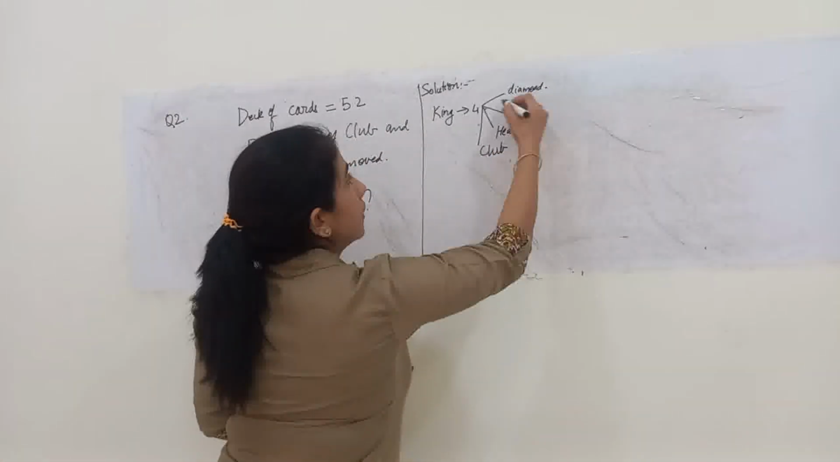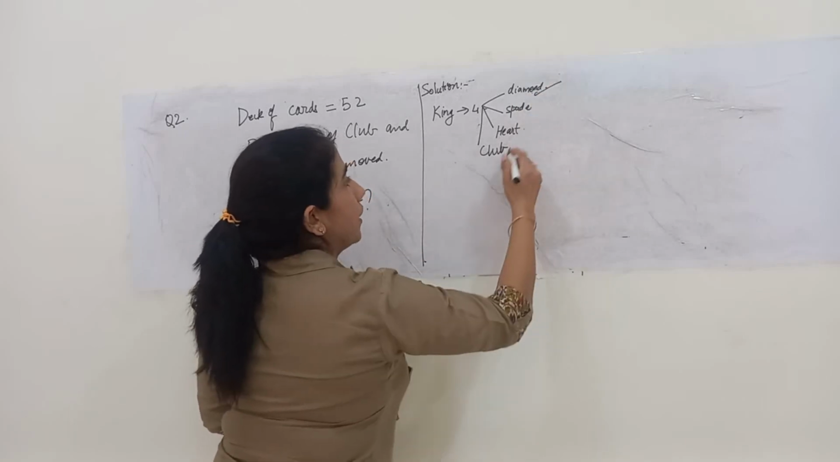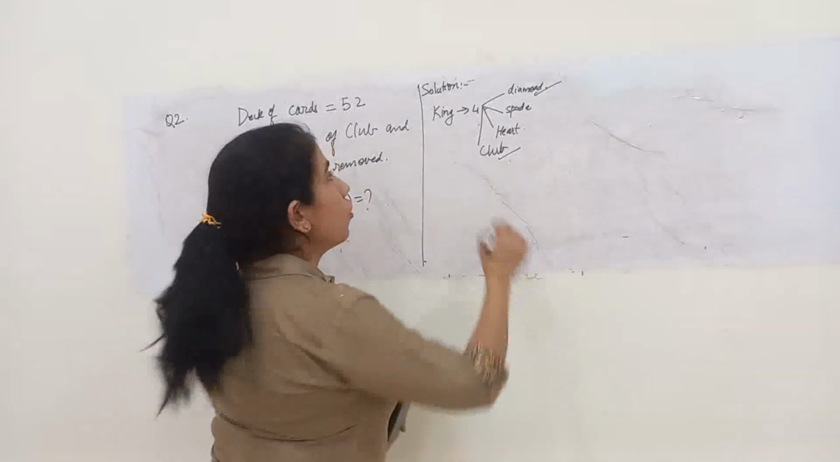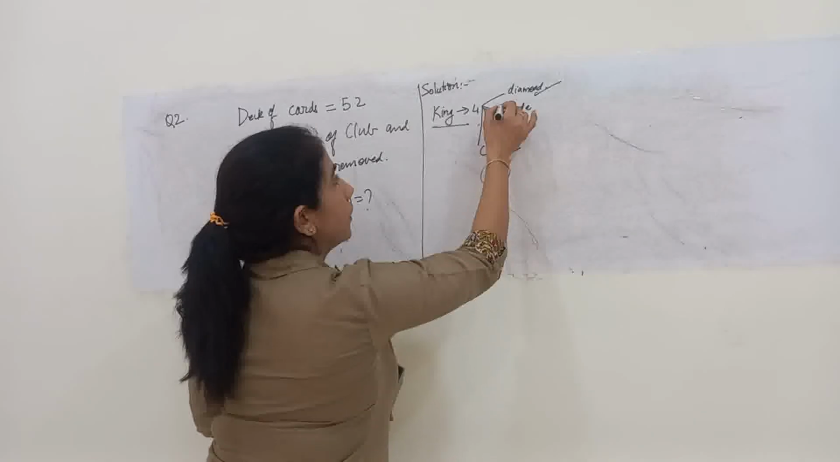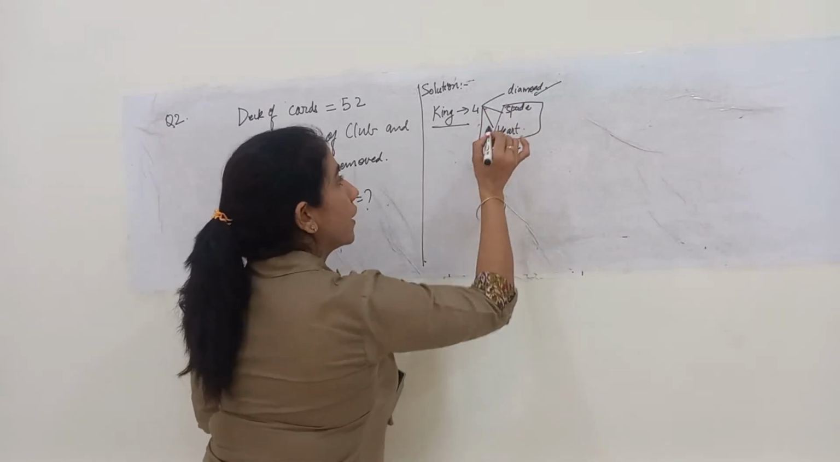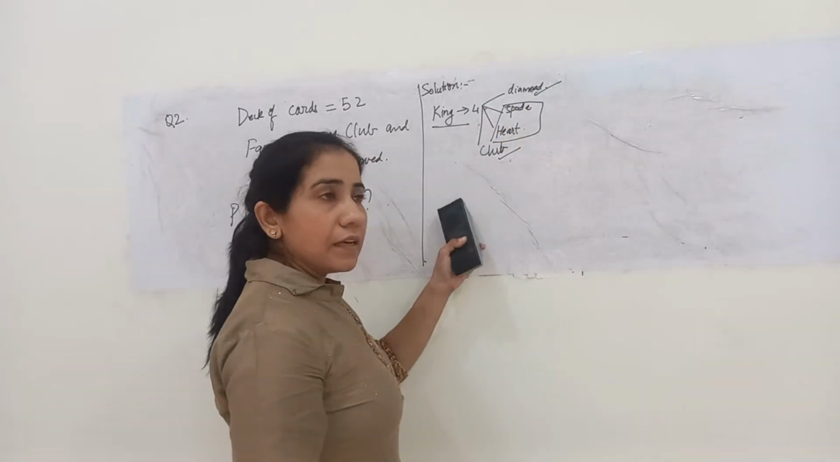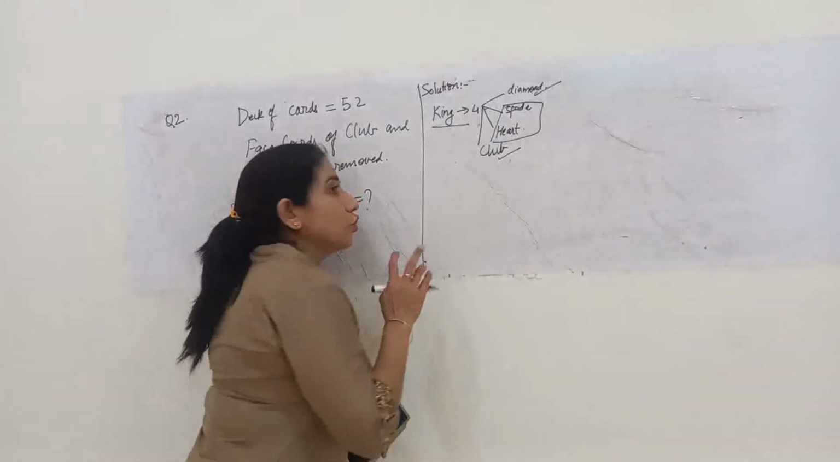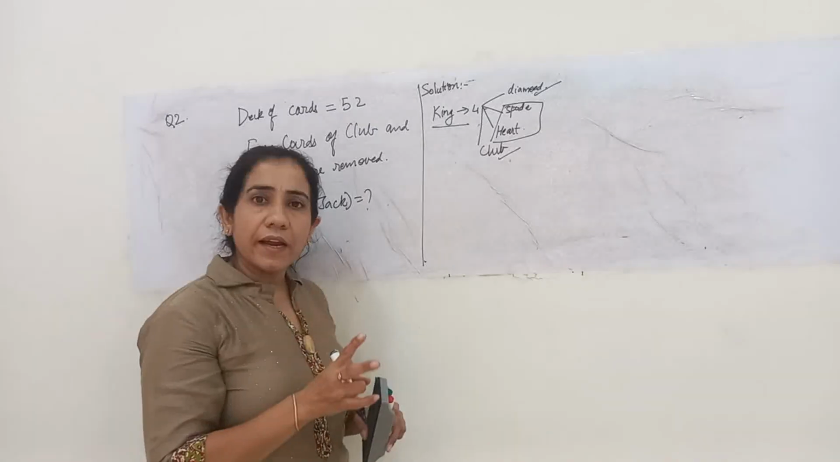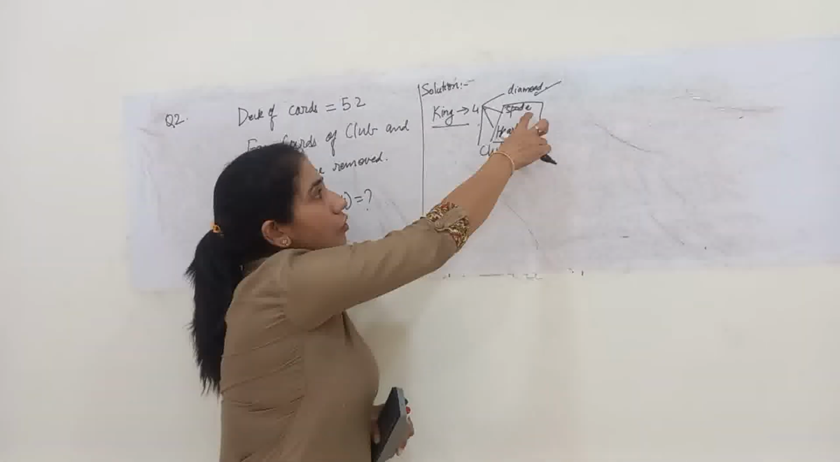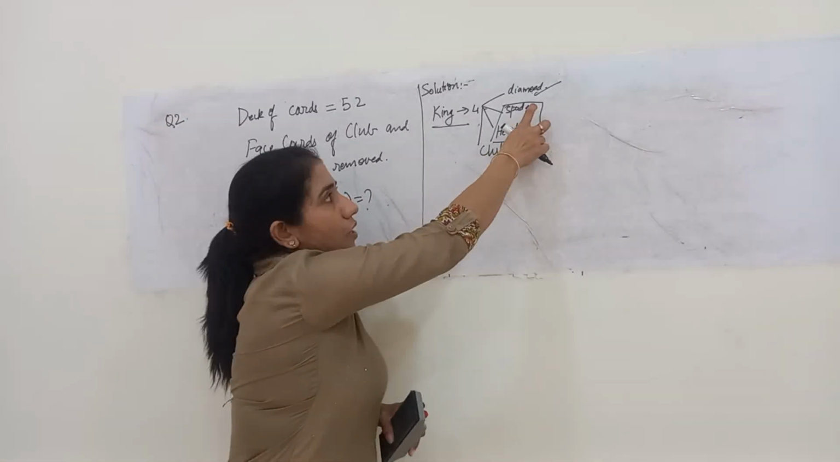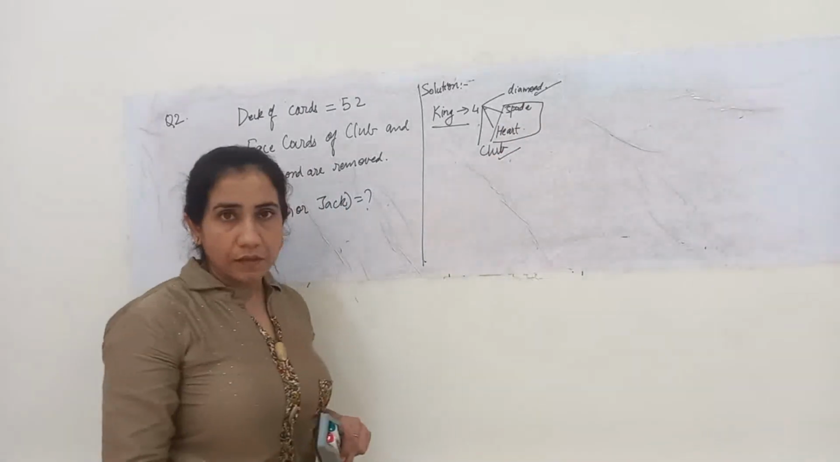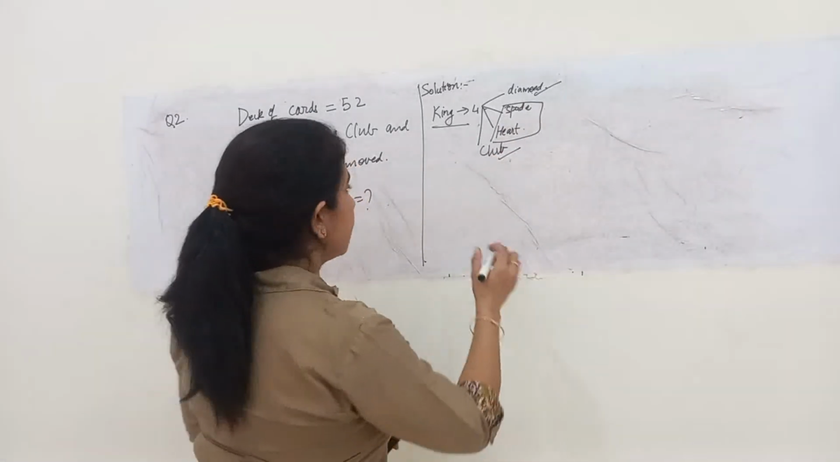Out of this, this diamond and this club is removed. So how many king cards are we left with? We are left with 2 king cards. And similarly for queen and jack, we are left with 2 queen cards and 2 jack cards. The 2 queen cards are spade and heart, and for jack also it is spade and heart left. Right? So how many cards are left?